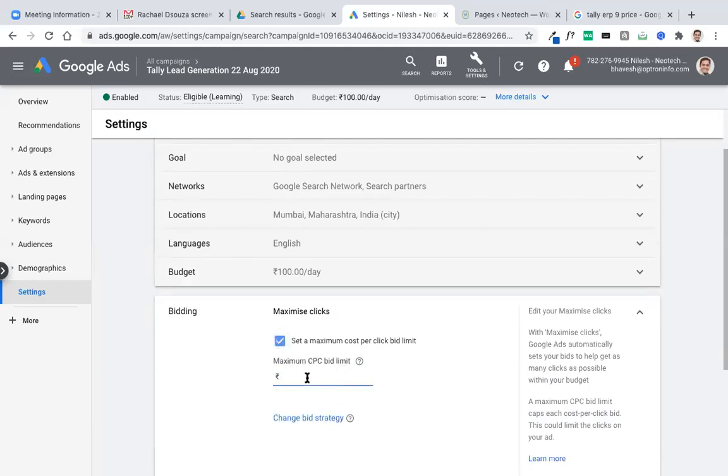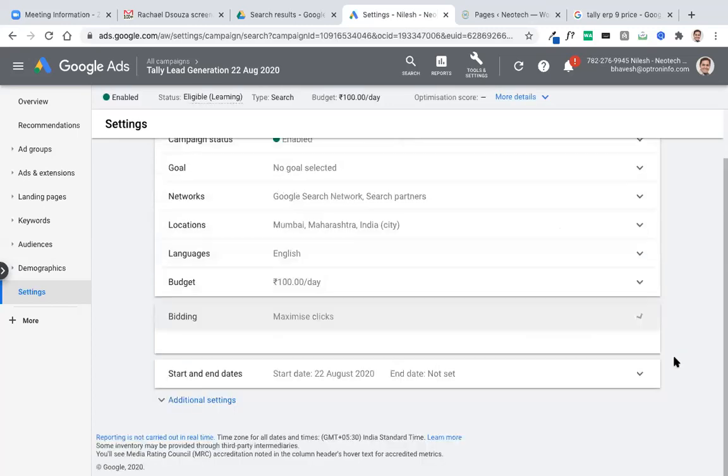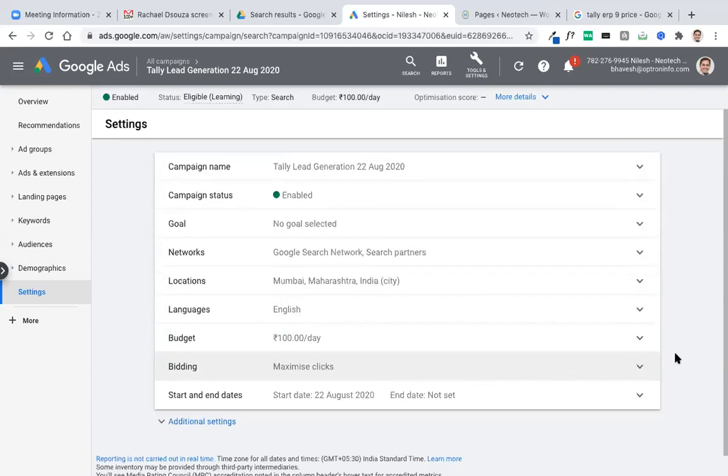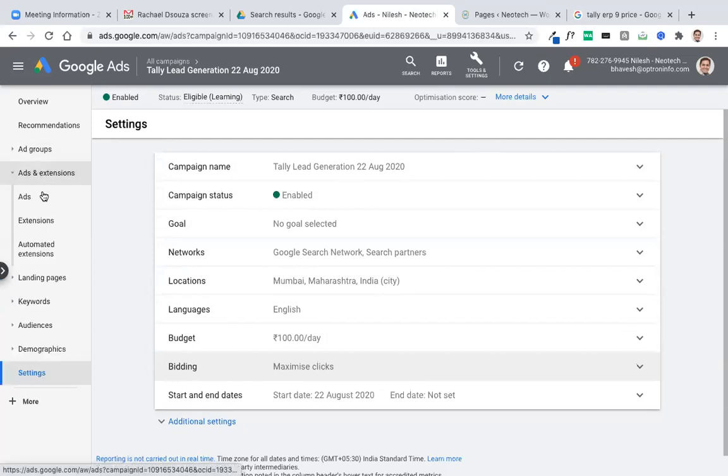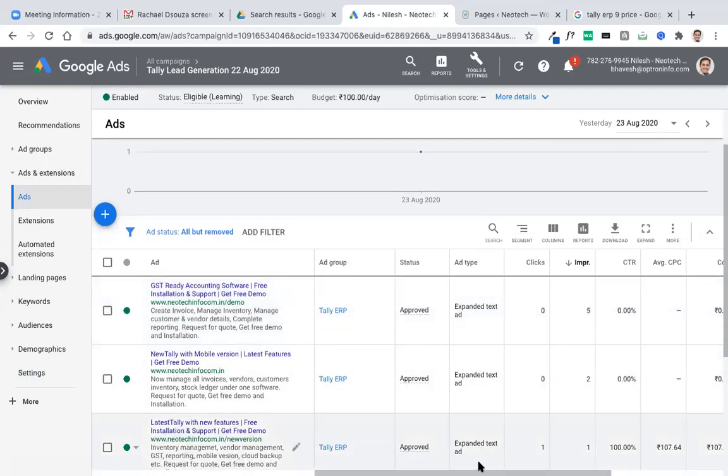I can set a maximum bid limit to say 20, but if I make it 20, I may not get any click. I will put it at 30. I do not want to spend more than 30 rupees for this. It is possible that I may get a lower cost per click, but that is not always recommended, because cost per click depends on other advertisers' bidding and many other factors.